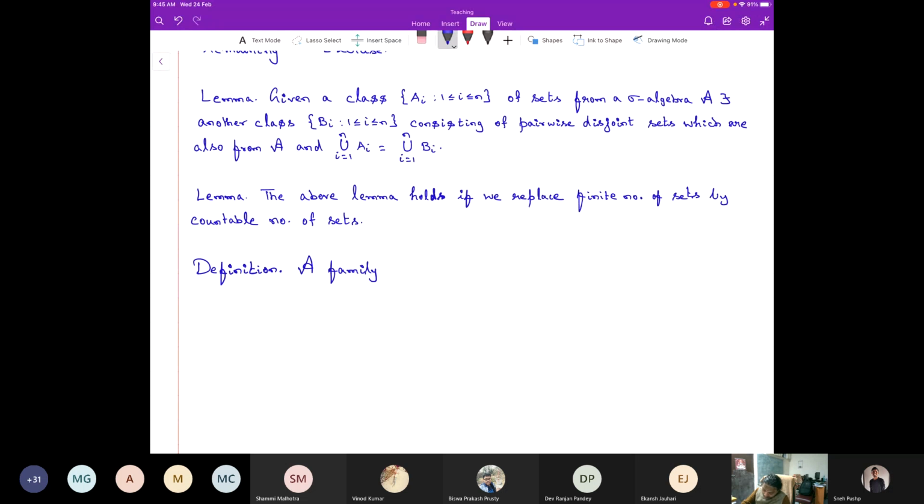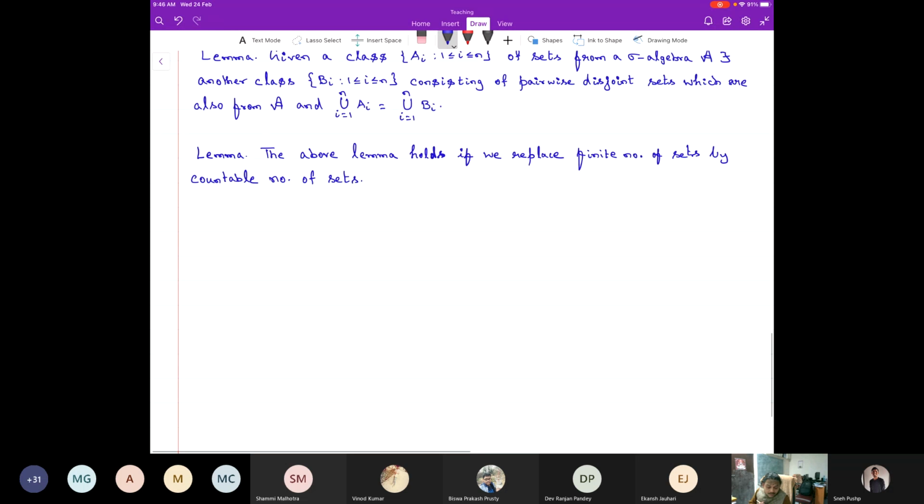Before I get into these things, if you have omega and A is a sigma algebra, this pair is what is known as a measurable space. This pair is called a measurable space.